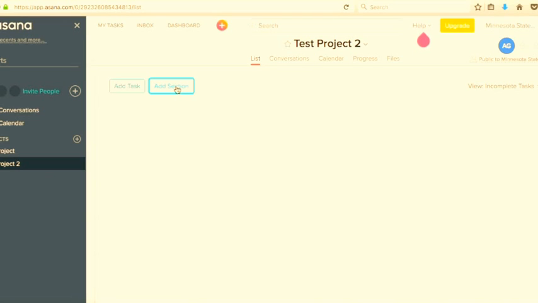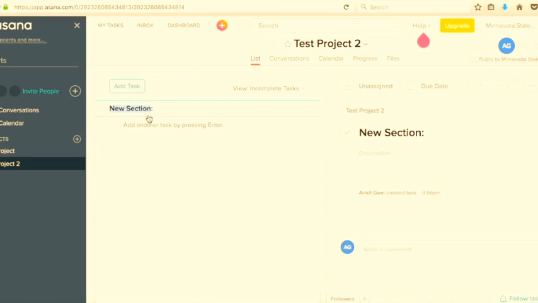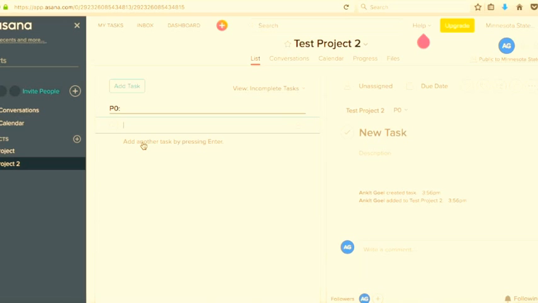Sections are just like columns were in board view. Let's create a section called P0 and task. To hop from task to sections, all you have to do is add a semicolon at the end, and then it'll convert into a section.